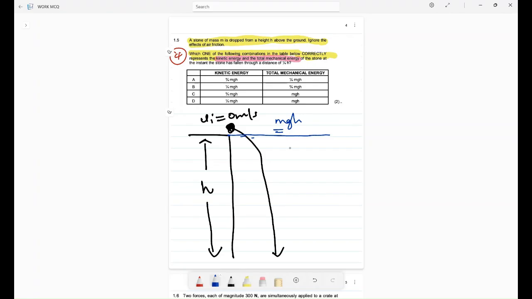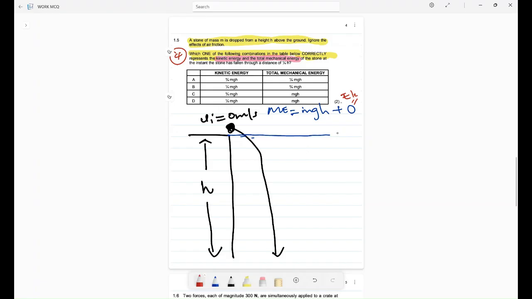So if I were to use mechanical energy at this point, it's going to be only mgh plus zero. Why? Because my kinetic energy here is how much? It is zero.